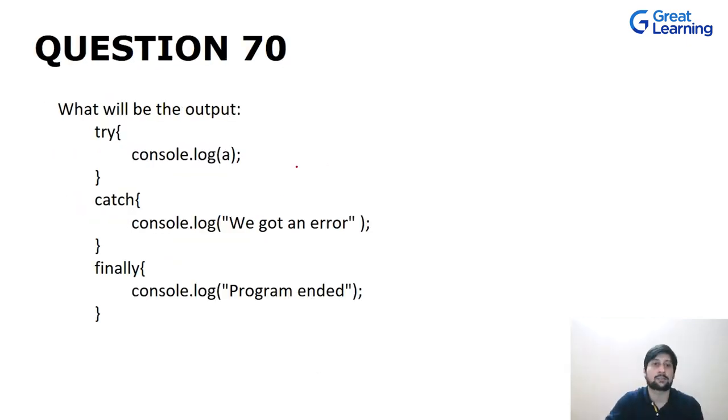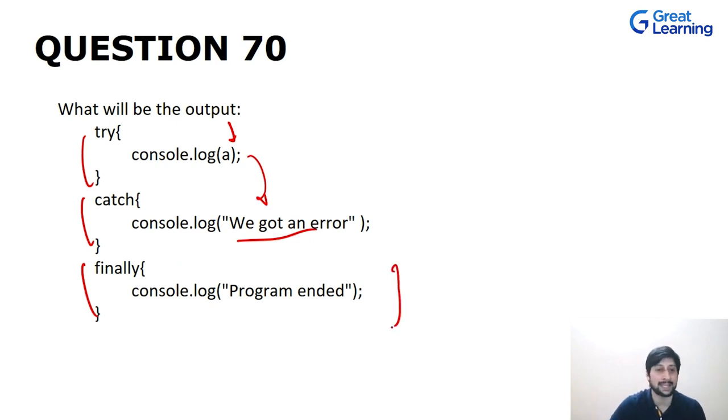Okay, let's talk about the next question, which is we have a try block, we have a catch block, and we have a finally block. Now obviously A has not been defined, so it will go to the catch block. It will print this message, we got an error, and then should it print that finally block? Yes, it will always be printed. Whatever is in the finally block will always be executed, no matter if there is an error or not.